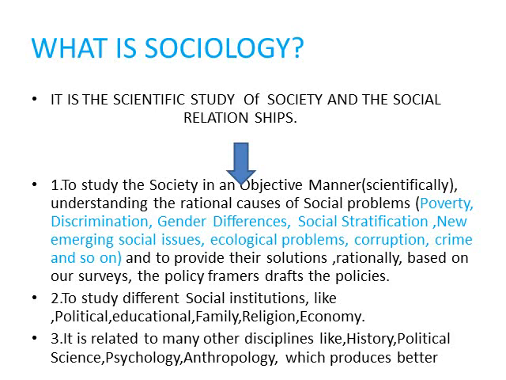Some social problems are poverty, discrimination, gender difference, social stratification, new emerging social issues, ecological problems, corruption, crime, and so on. We do not just study these social problems, we study them at the core, and we also provide rational solutions, based on our surveys. The policy framers then draft the policy.